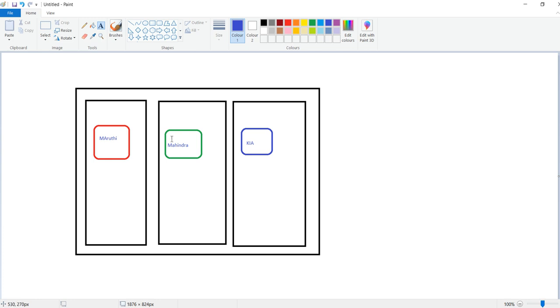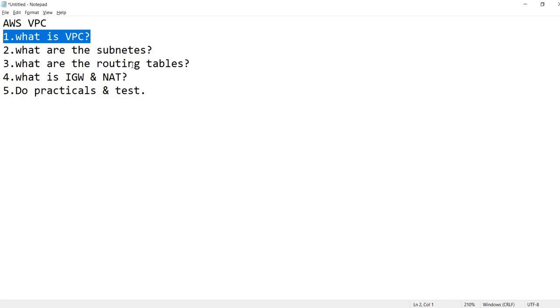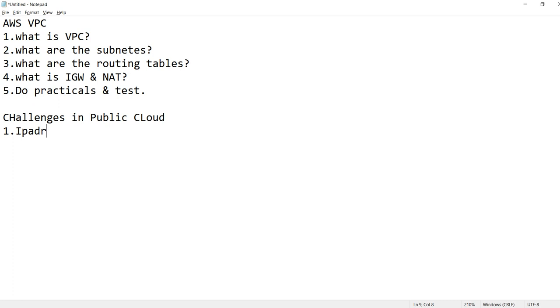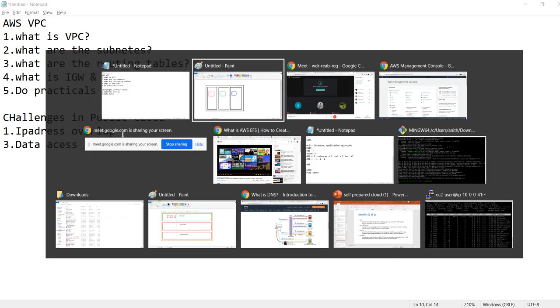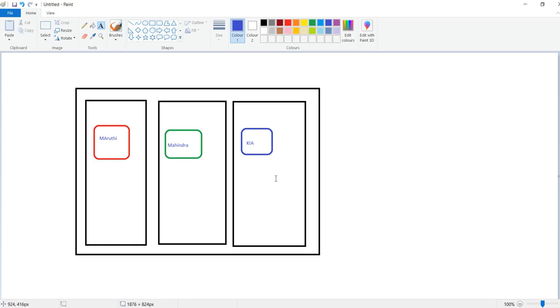If he is hosting in a public cloud, what is the main challenge here? Challenges in public cloud: first one is IP address overlap. Third one is data access. They can access my data, and there are no limitations here.